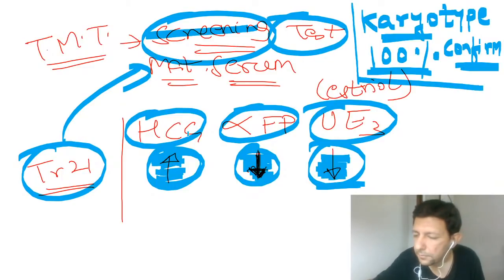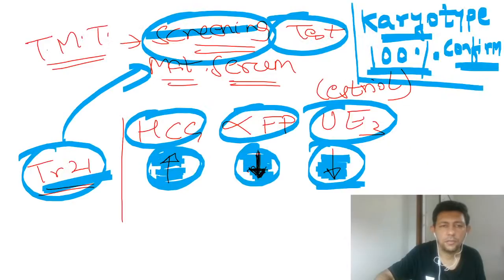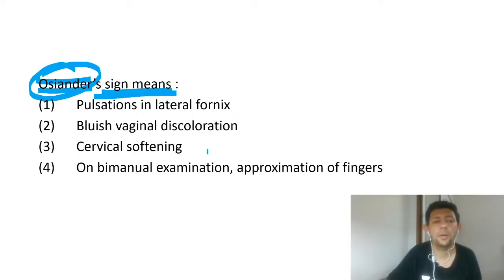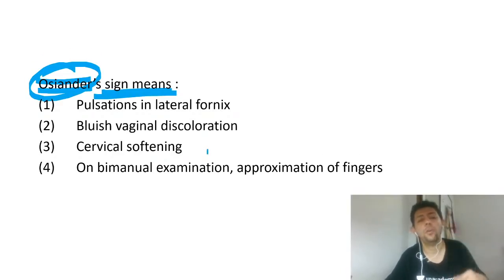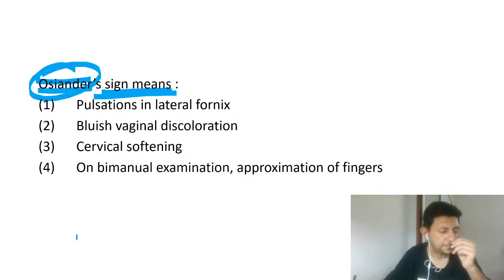So this is again a very important MCQ which could be asked to you in your entrance exam, in the upcoming FMG exam. The next question: Osiander sign means. Now again, this is a sign which we see in early pregnancy. This is mug up. There is no explanation for this, but why I chose this MCQ? Because in this you may get around 4 or 5 MCQs correct, and those 4 or 5 MCQs can be discussed.